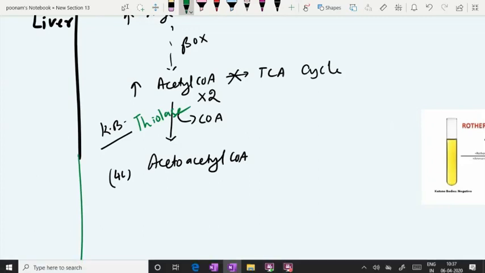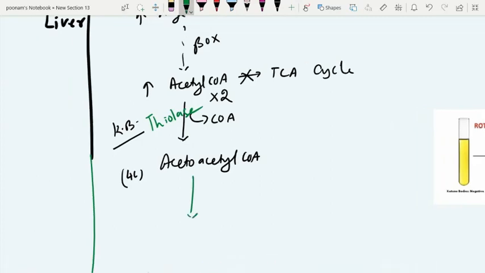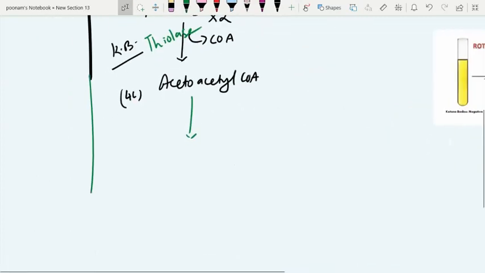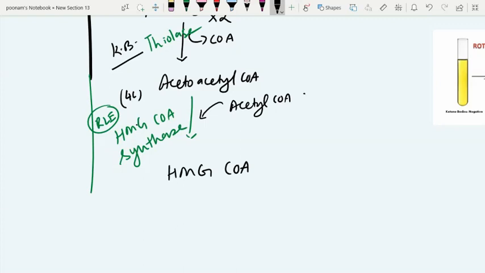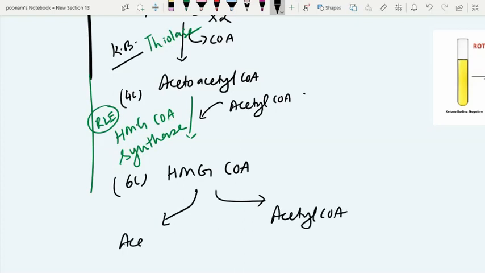Now next to this, one more acetyl-CoA is condensing in the presence of an enzyme called HMG-CoA synthase, which is the rate limiting enzyme of ketogenesis. This produces 6-carbon HMG-CoA, which is then broken into two, acetyl-CoA and acetoacetate.